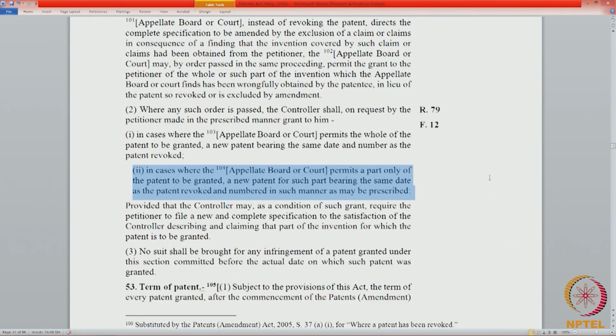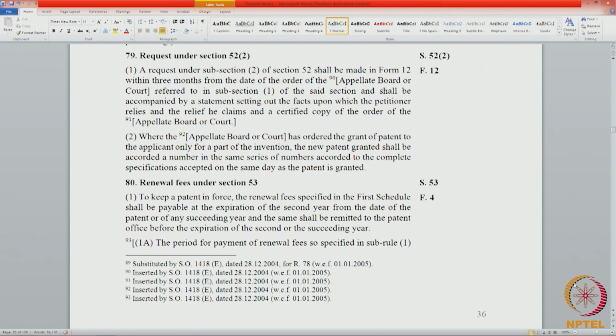Subsection 3 says that no suit shall be brought for any infringement of a patent granted under this section committed before the actual date on which such patent was granted. So, if there was an infringement before that date, there cannot be an action on an infringement before the actual date of grant. Rule 79, request under section 52.2.